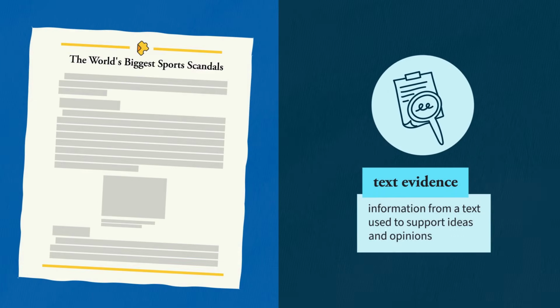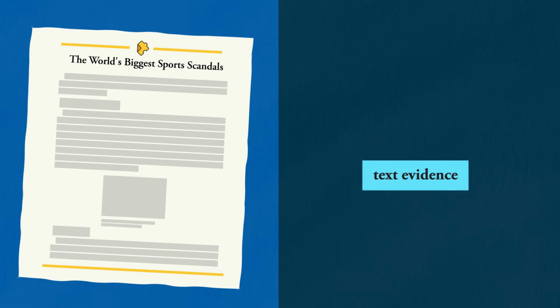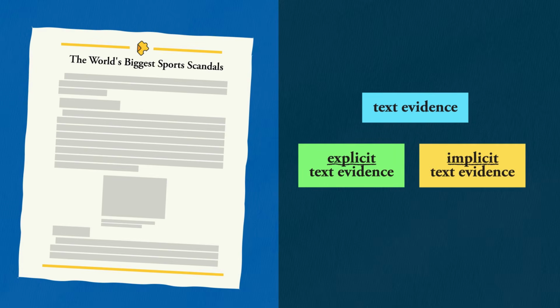In this lesson, we'll read about other sports scandals. In the world's biggest sports scandals, we'll use explicit and implicit text evidence to make inferences about what happened.